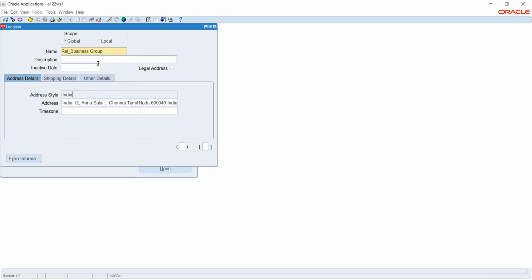No, for India it will be one Reliance. If you see Reliance's founder Ambani, he will be managing from the Mumbai office. It is not okay that he will register in, let's say, Delhi and also in Gurgaon. It is not going to happen. He will operate the entire application only from the Mumbai office. So always the business group will be country specific. We will not create a different business group for each state.